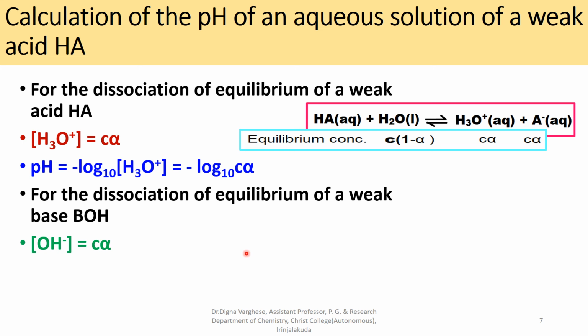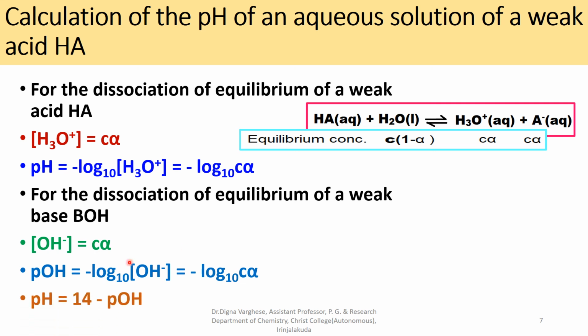So at equilibrium the concentration of OH minus is equal to C alpha. Therefore, we can calculate pOH as minus log concentration of OH minus, that is minus log C alpha.